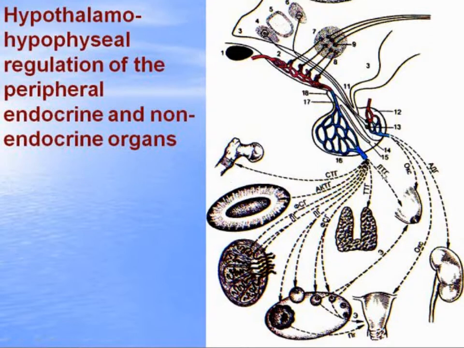Lactotropic hormone or prolactin stimulates the secretion of milk in the mammary gland, and oxytocin acts on the uterus smooth muscle and stimulates the contraction of the uterus during delivery.